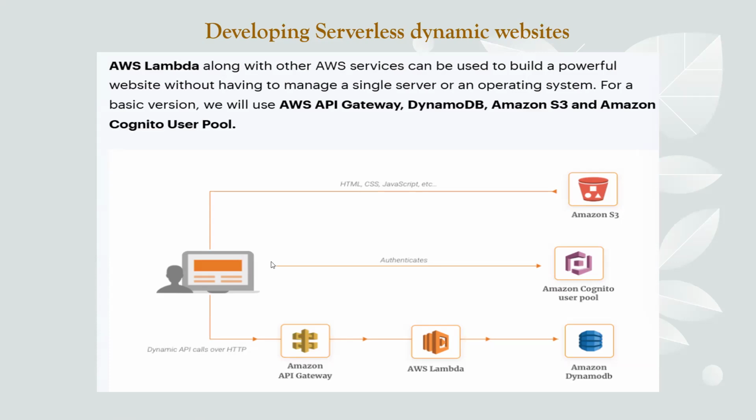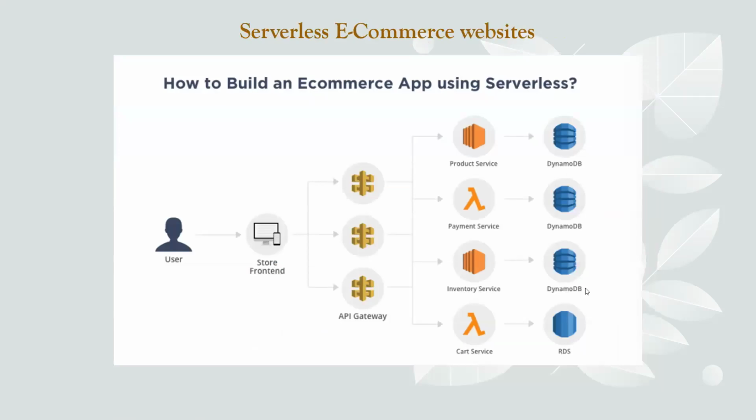Okay, and secondly, an example of developing an e-commerce website, where the front end and an API Gateway play in between different kinds of microservices. We can develop a product service, payment service, inventory service, cart service. Okay, and those services can also connect to a serverless database.